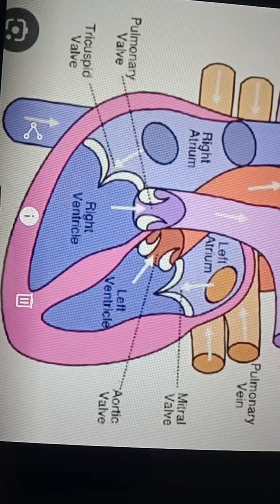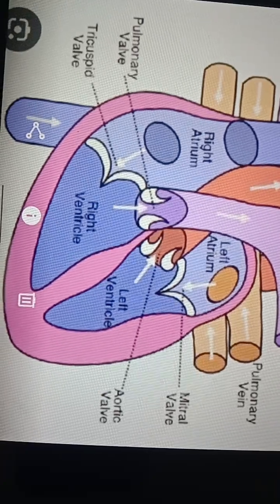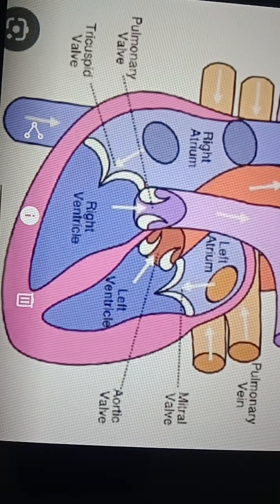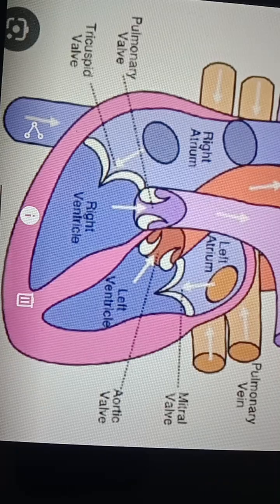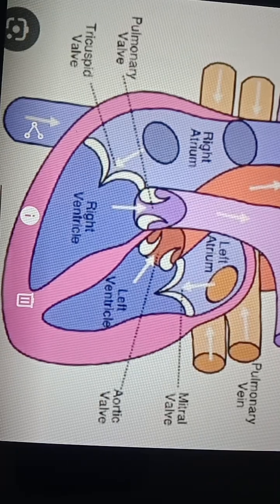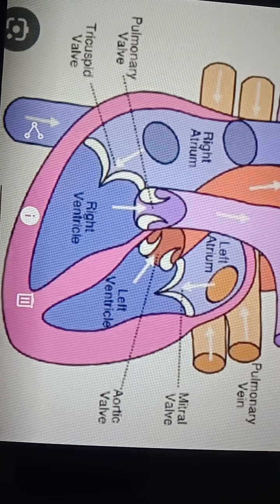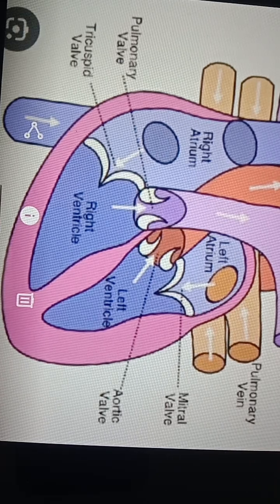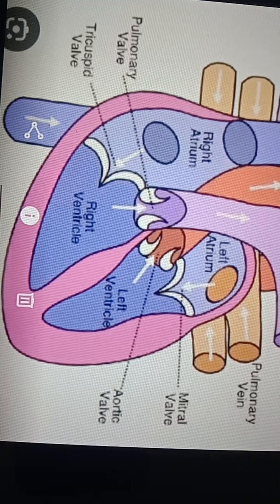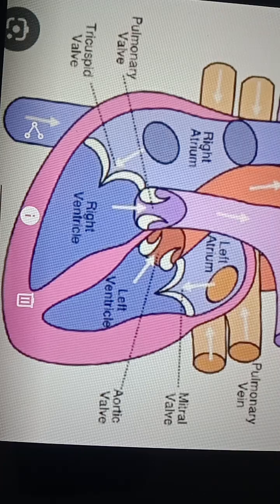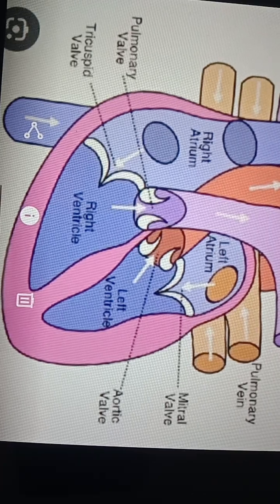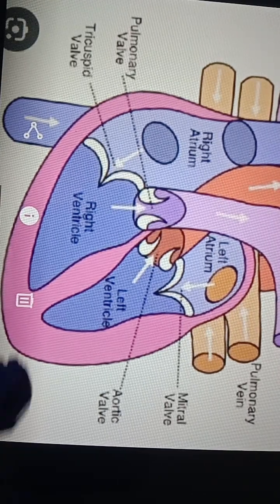So next our topic is the cardiac cycle, right? The human heart starts beating around 21 days during embryonic development. On the 21st day, after the embryonic zygote is formed, it starts beating. If it stops, it results in the death of the person. So how does the heart function? We'll see here.